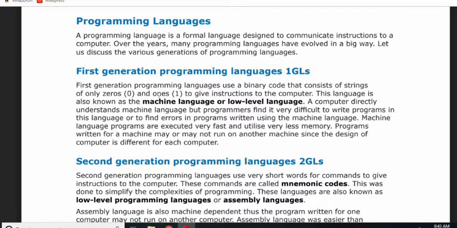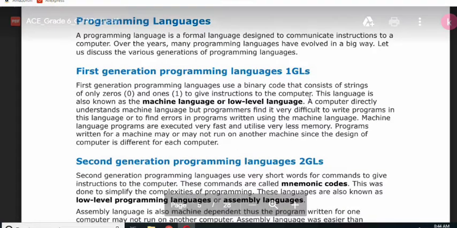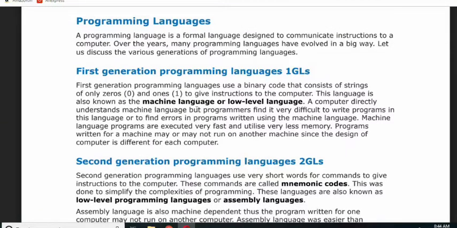And when we design one program on one machine, we can only run that program on that machine. Means we cannot design any program on one machine and run it on another machine. So we use one program for one machine only. So this was a bit difficult.